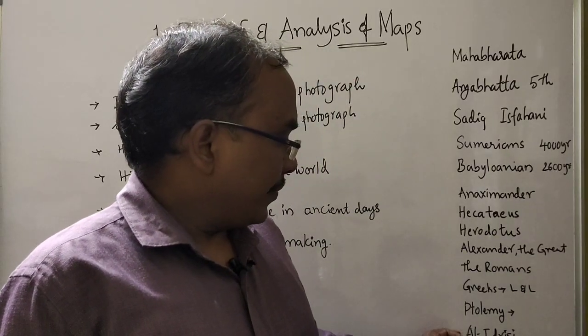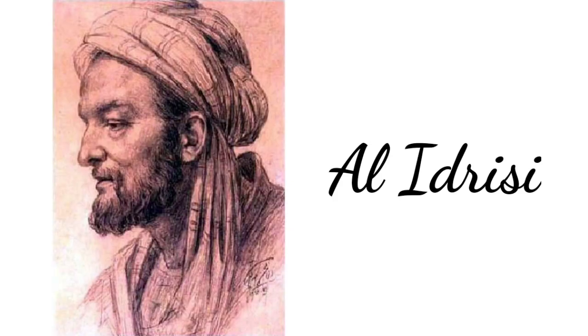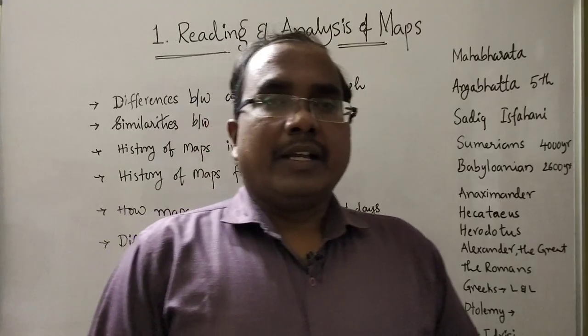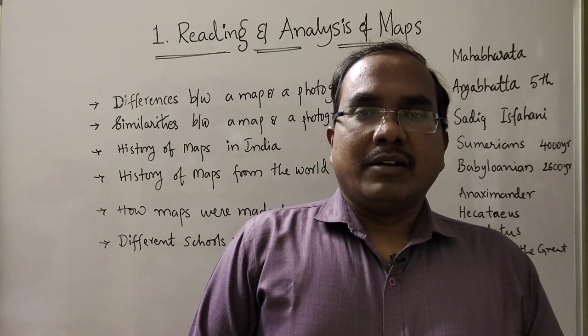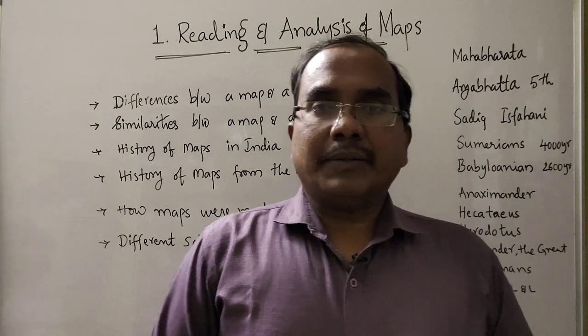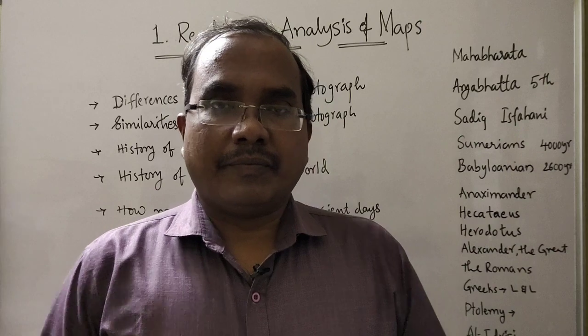After that, Al-Idrisi, an Arabic map maker, created a wonderful map depicting the world for his king in 1154.